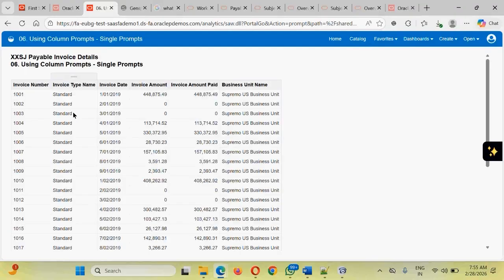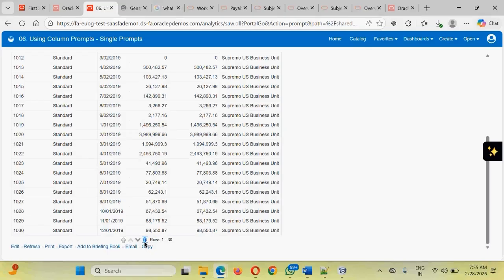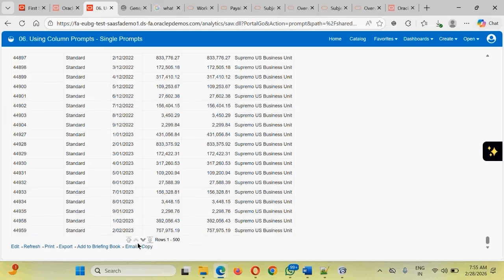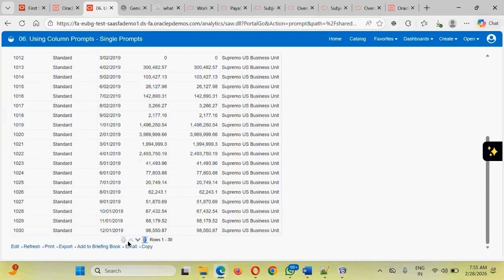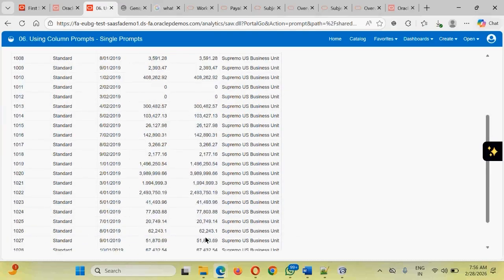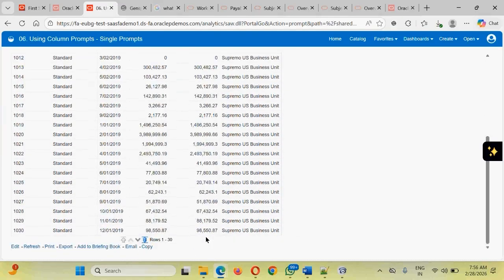That is the limitation. You see, it is going to give you the data for the standard type, and here there have been certain things. It is going to fetch you these many rows, and it is going to fetch 30 pages. In case you want to go to the next page, you can click like this and go to the next page one by one. If you want to go to the top, you can go to the top of the page. Like this you should be able to navigate and see the things.